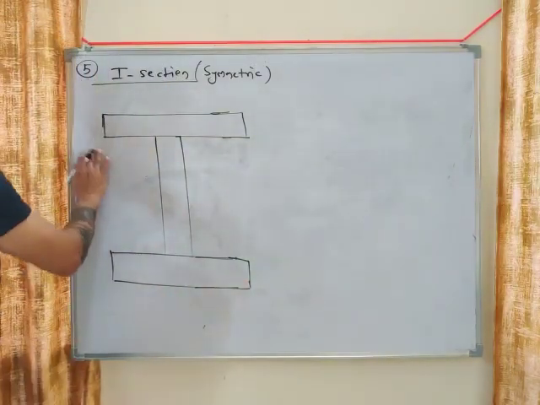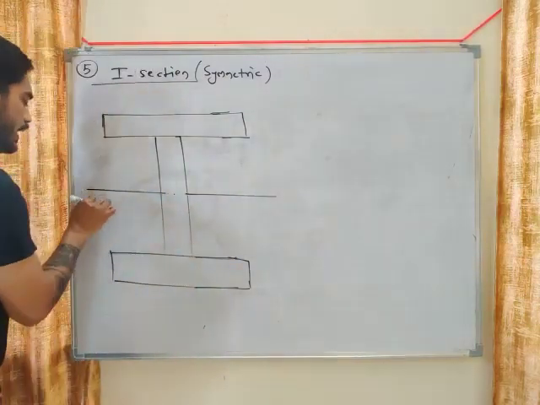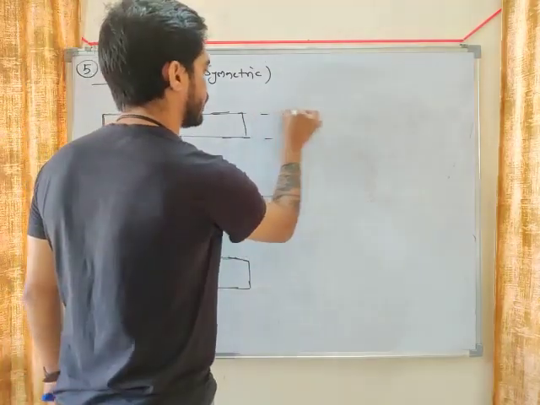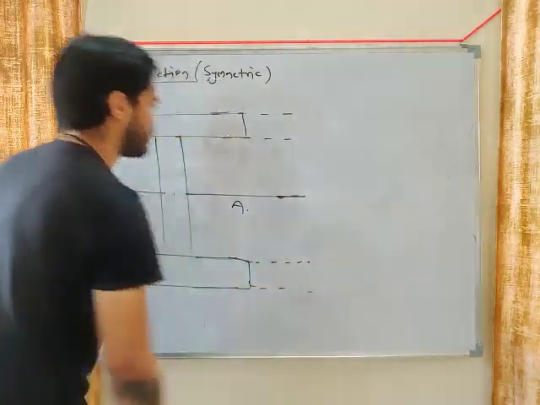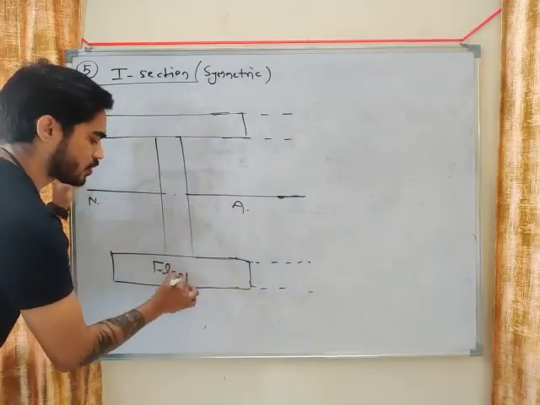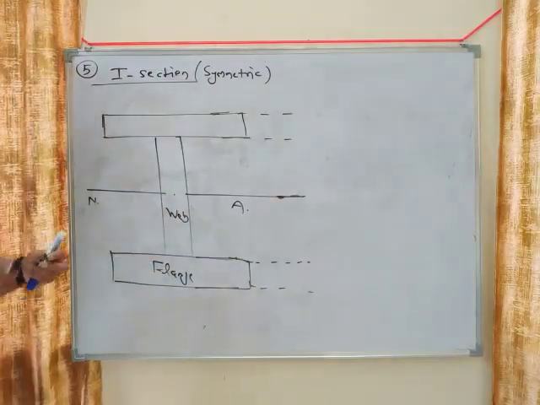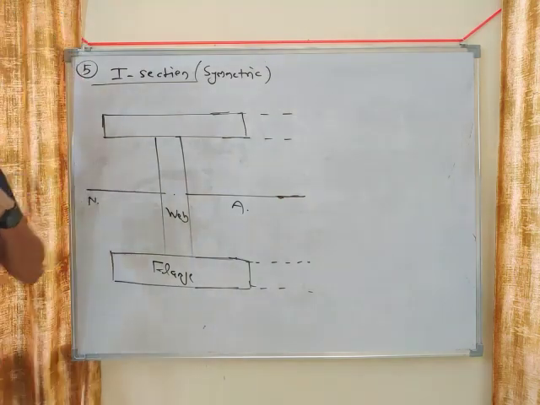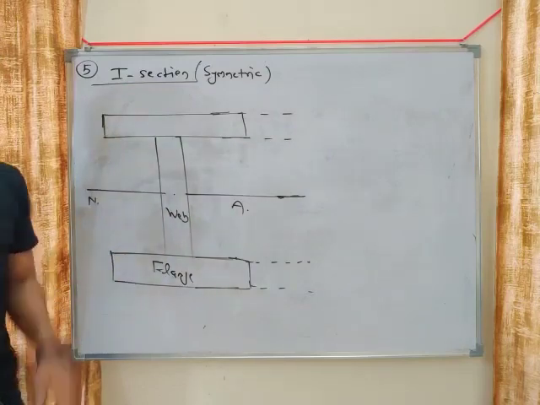Now this is a symmetric I section. Neutral axis will be at the center, my friend. Now this part is known as flange. This horizontal part is known as flange, and this vertical part is known as web, my friend. Remember this. Civil engineers already know this, but usually mechanical engineers do not know this.